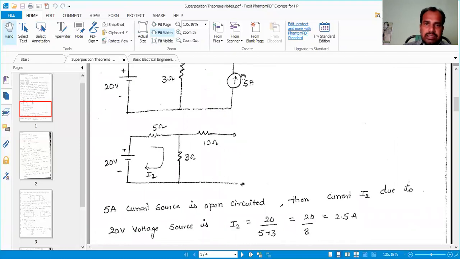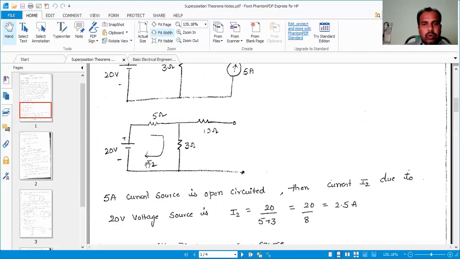Now the 5 ampere current source is open. Now the current I2 passing through has 20 volts across it, and the 10 ohms cannot be considered. The total resistance is 5 plus 3, so 8. So 20 by 8 is 2.5. The total current passing through this first loop is 2.5 amperes.